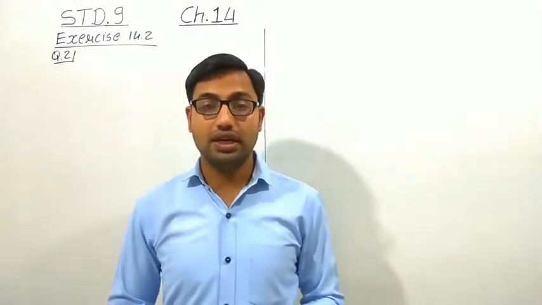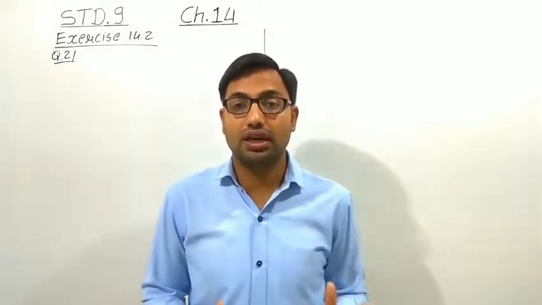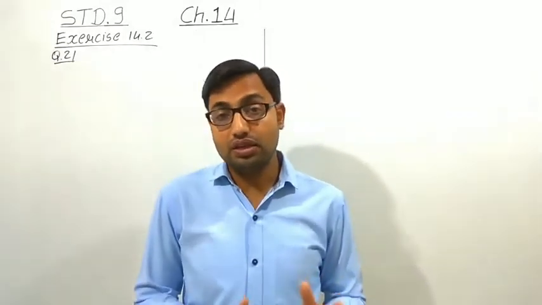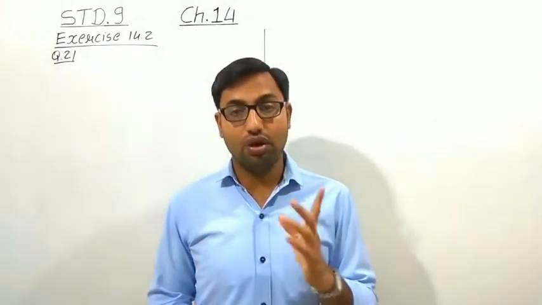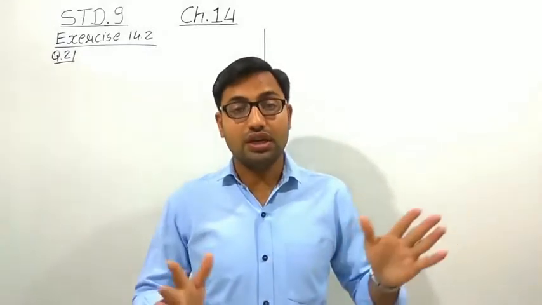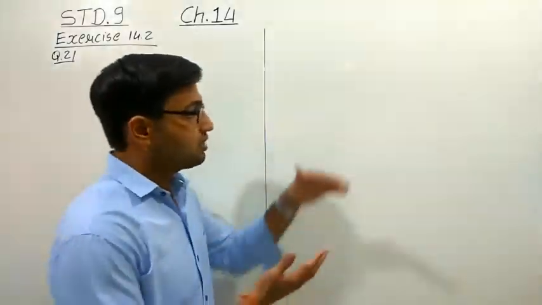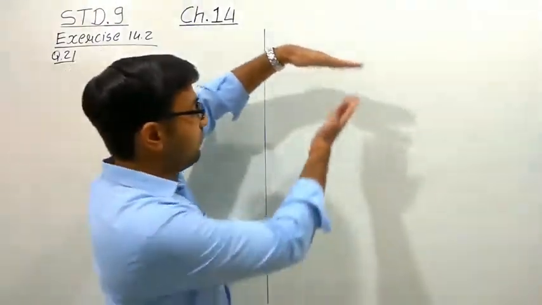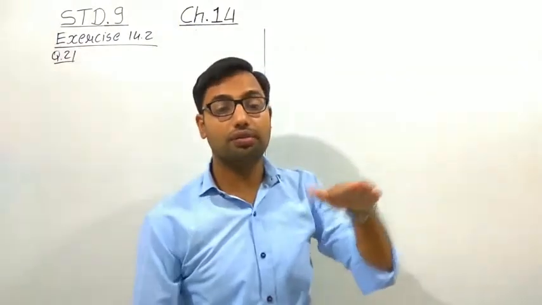Now suppose the data is larger, that means the range of the data is very big. Range of the data means maximum value minus minimum value, that you know very well now. If the range of the data is higher, then it is not possible to make the frequency distribution table, because it will be a longer table.